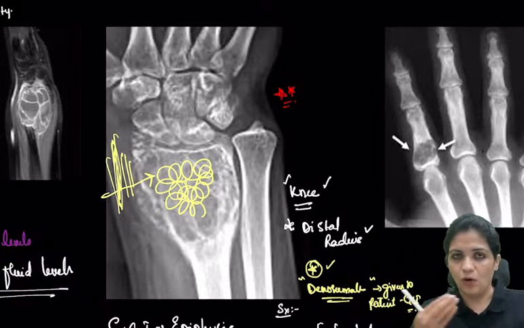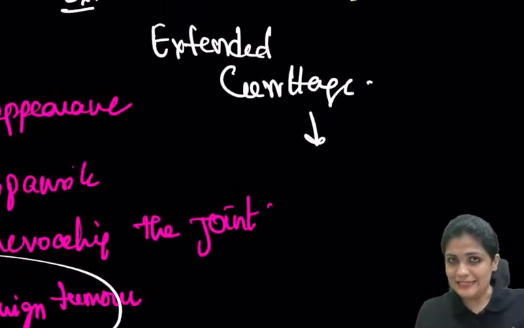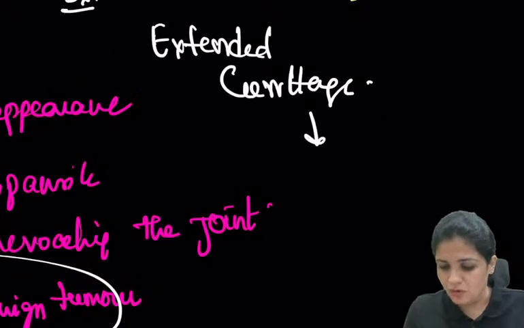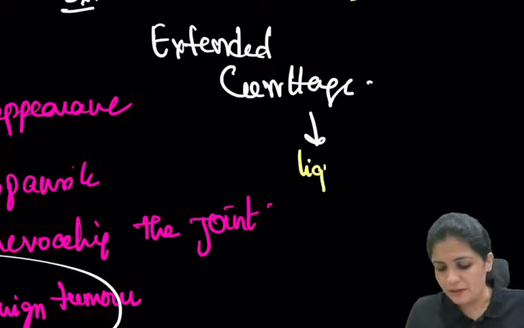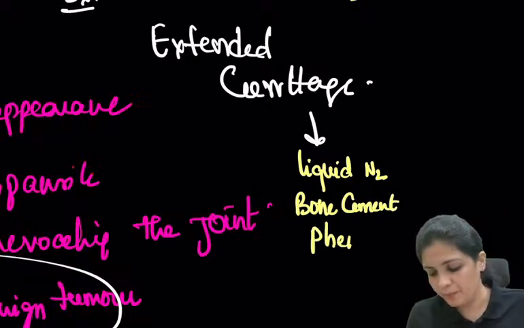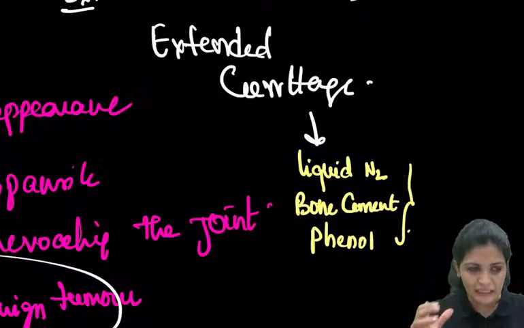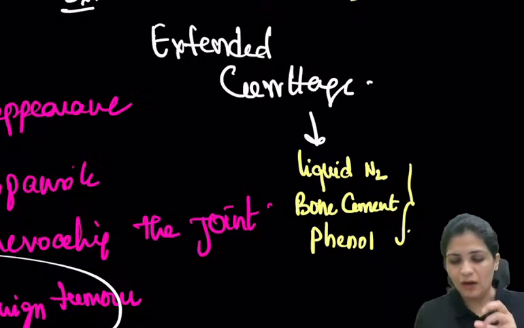After taking all the tissue from the cyst, you still have to be very careful, because now we are going to fill it with one important thing: liquid nitrogen or bone cement or phenol. These are three important things which we regularly use. How do these help?